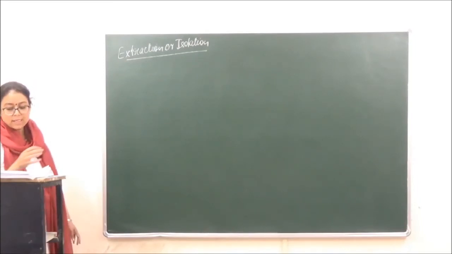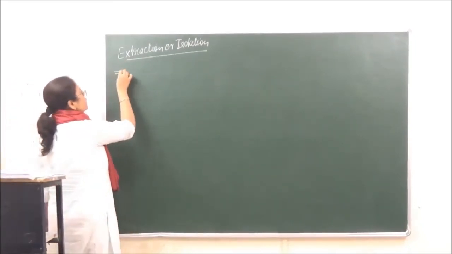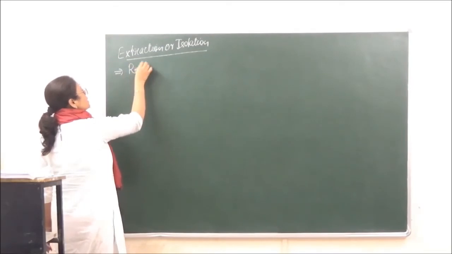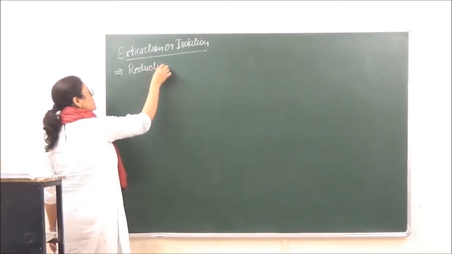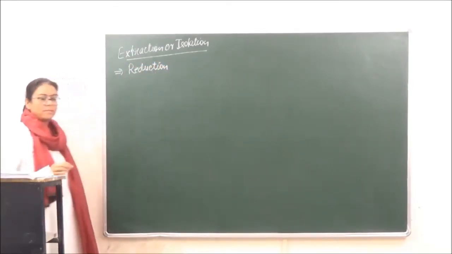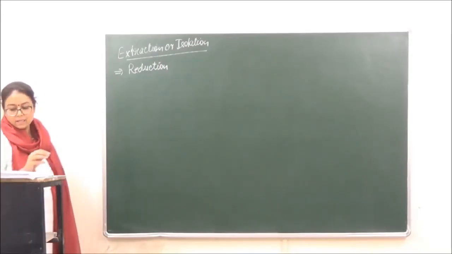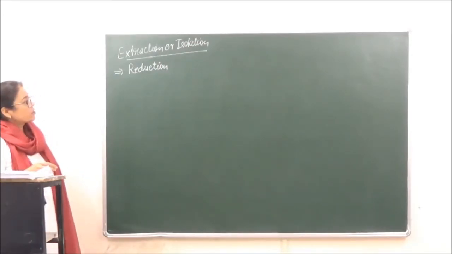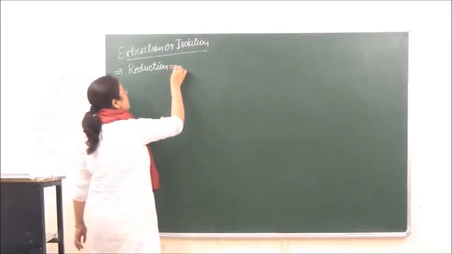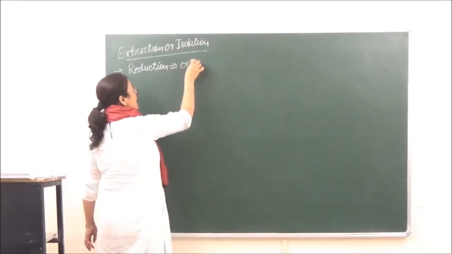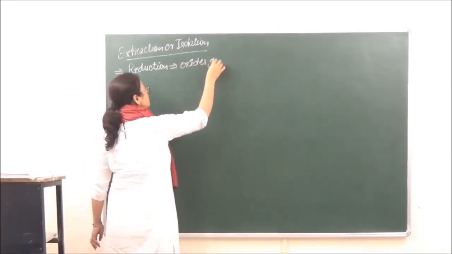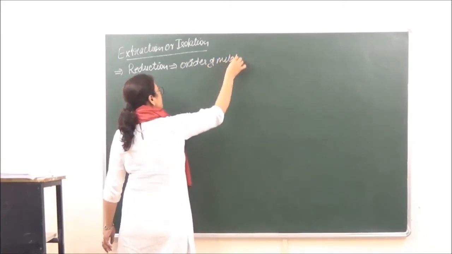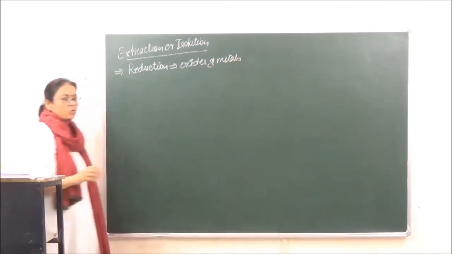The process which we are generally going to use is reduction. And reduction will be done of oxides of metals, which can be easily reduced.